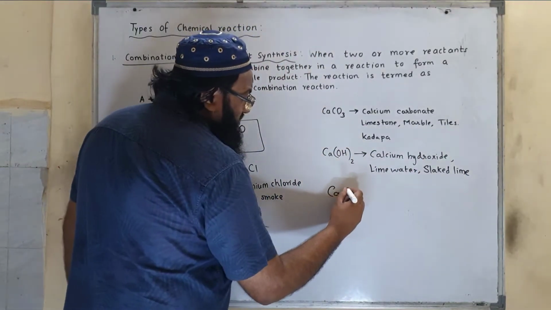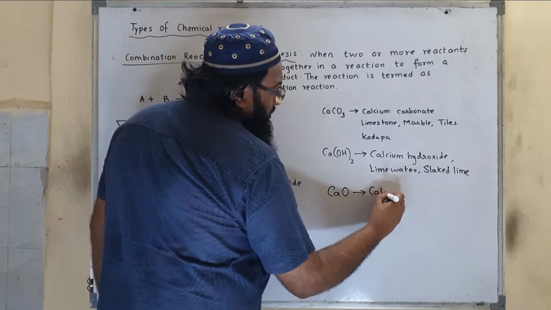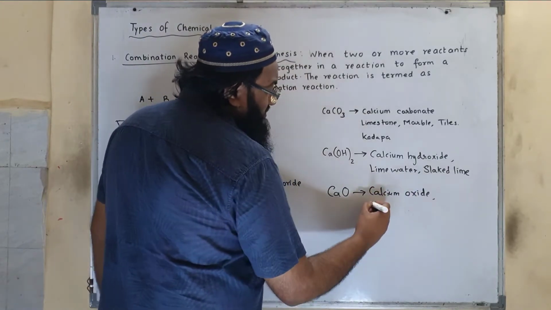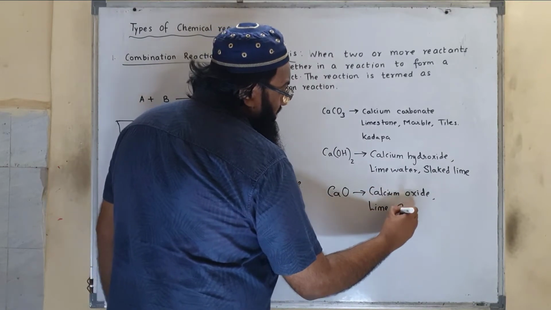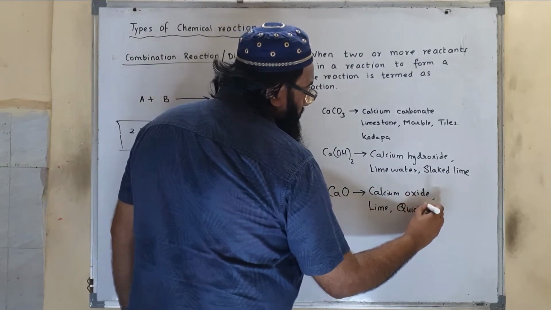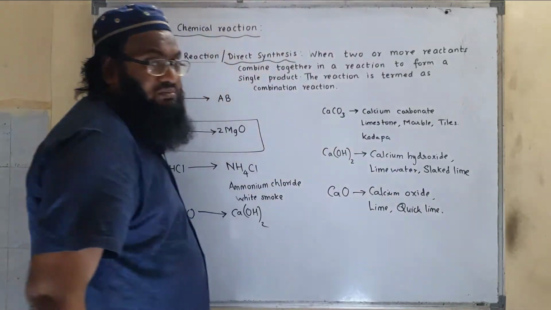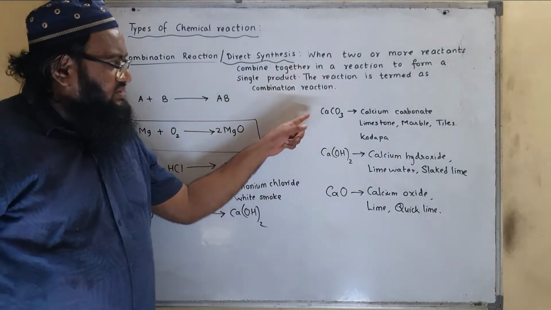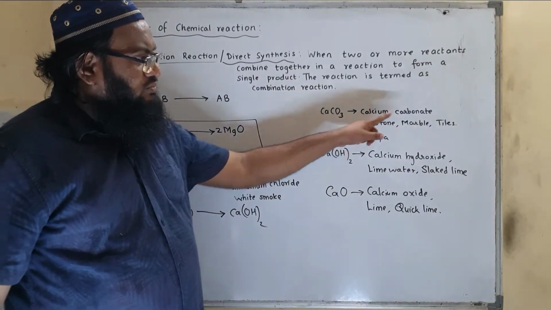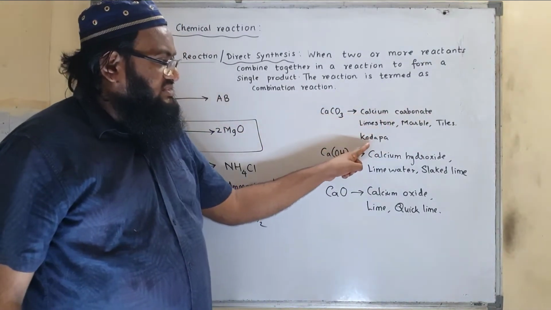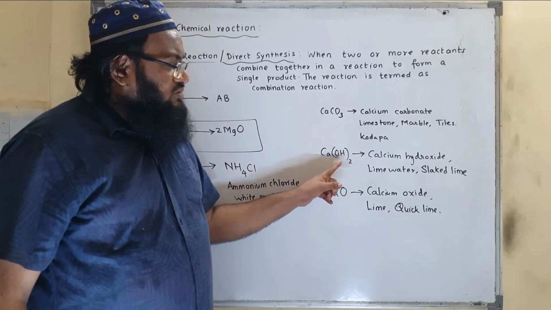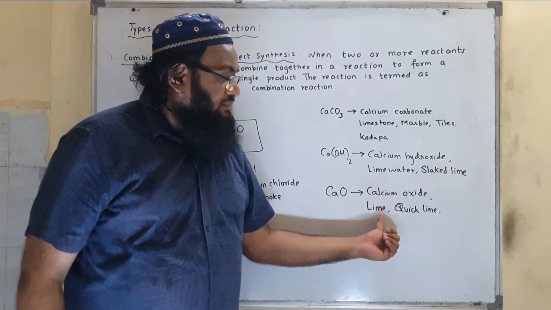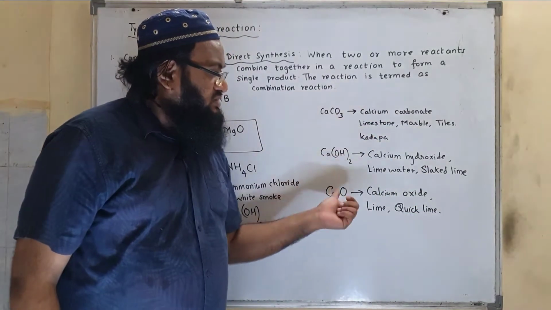Then calcium oxide. Formula is CaO. Calcium oxide is also called as lime or quicklime. So you need to remember these names. So these are the common names. Calcium carbonate is limestone, marble as well as tiles. Also we call it Kadapa. Calcium hydroxide is called as lime water or slaked lime. Calcium oxide is nothing but lime as well as quicklime. You need to remember these.